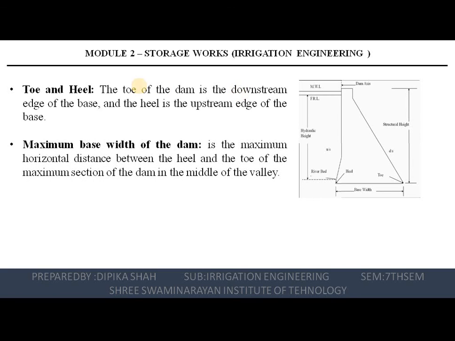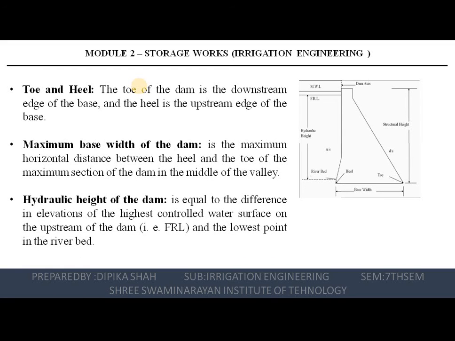Maximum base width of the dam. So the maximum base width of the dam is the maximum horizontal distance between the heel and toe of the maximum section of the dam in the middle of a valley, right? So we call it the maximum base width of a dam.